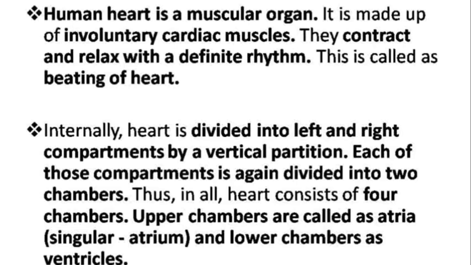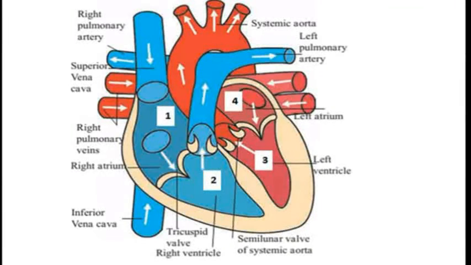Before the figure, students, we should know that the heart is divided into left and right compartments by a vertical partition. Each of those compartments is again divided into two chambers. Thus in all the heart consists of four chambers. The upper chambers are called atria, singular atrium, and the lower chambers are called ventricles.